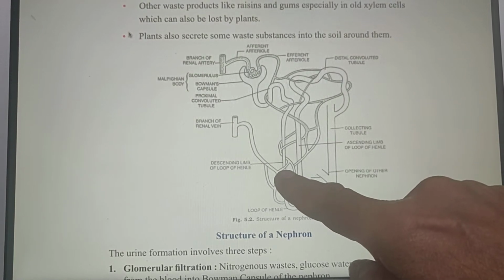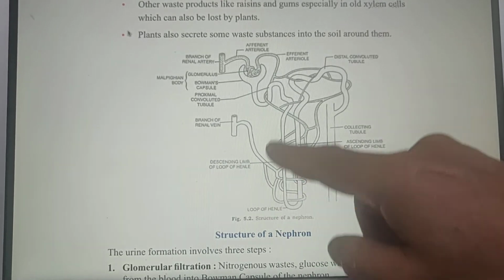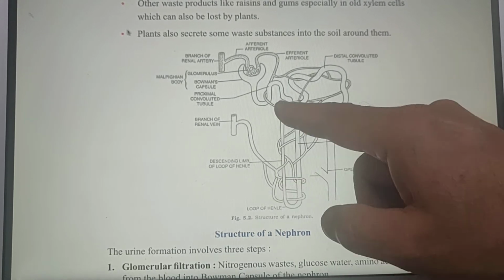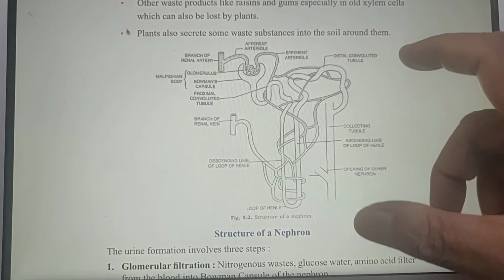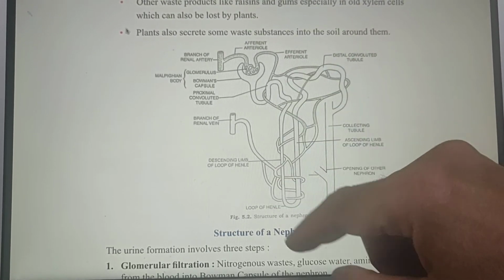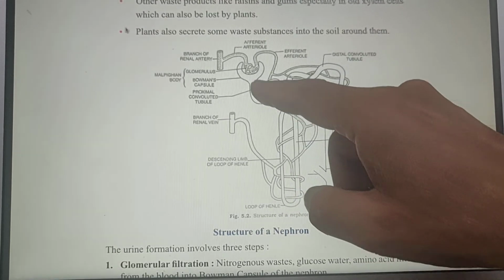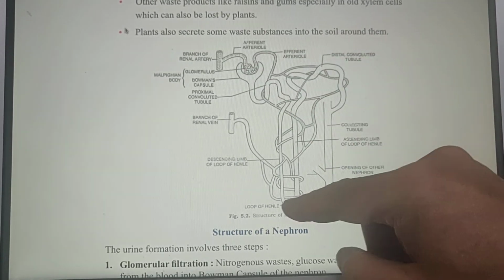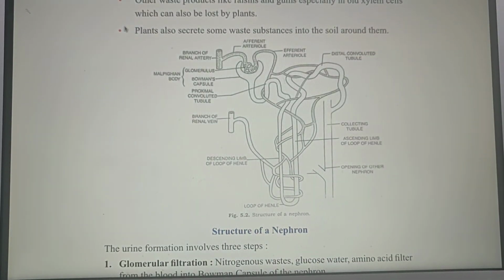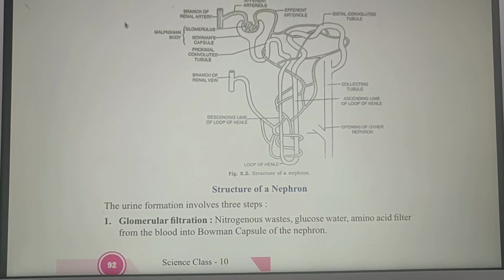Now here, this is called the descending loop of Henle. You can also write it here. All these tubules are surrounded by the arterioles, so that they may collect all the materials which are unnecessarily filtered here back to the blood, and branches of renal veins carry them to the bloodstream. This is the structure of the nephron, which is sometimes asked in the examination.